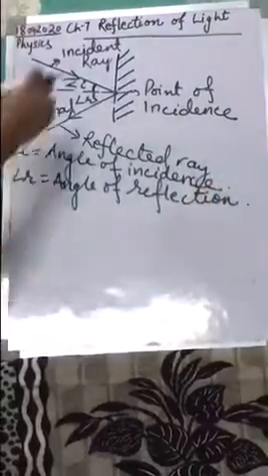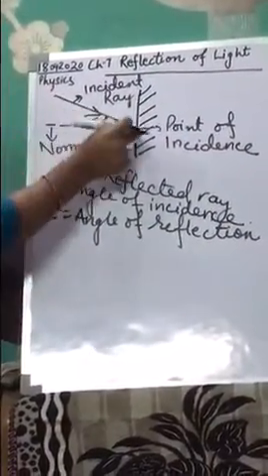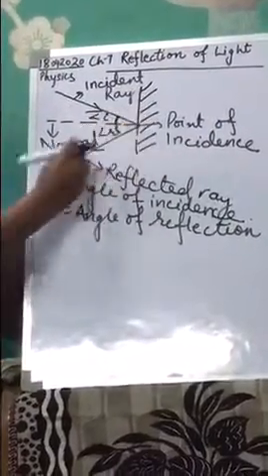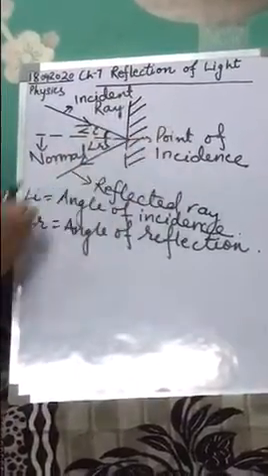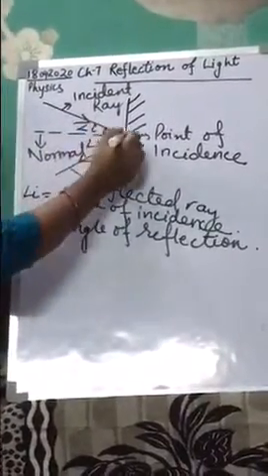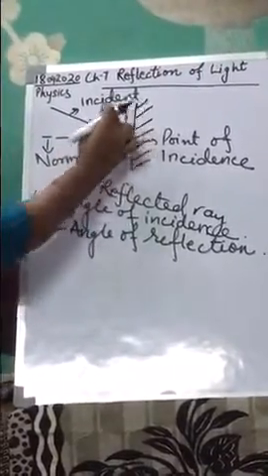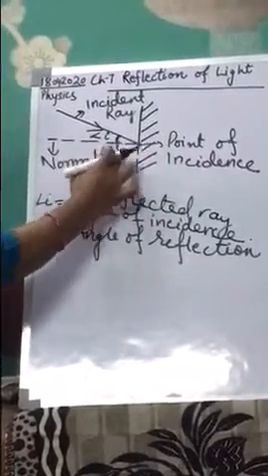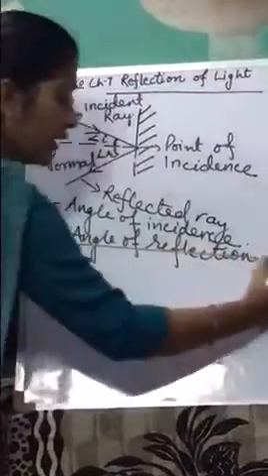Okay class, again I am recapitulating some terms. The ray which is striking the surface is the incident ray. The ray which is coming back after striking the surface is known as the reflected ray. The point at which the incident ray strikes the surface is known as the point of incidence, and a perpendicular drawn at the point of incidence is known as the normal ray. Angle of incidence is the angle between the incident ray and the normal, and angle of reflection is the angle between the reflected ray and the normal. I hope that this is all clear to you.